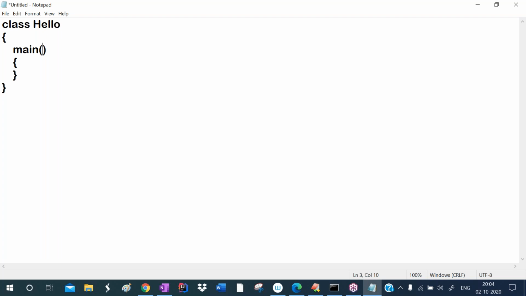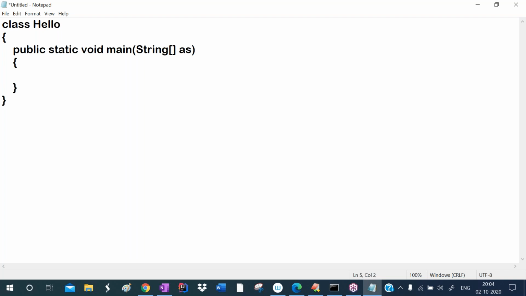This main method can take a string array as the argument. This main method cannot return any value, so write void. This main method must be public, so write public here. And this main method must be static, so write static here.